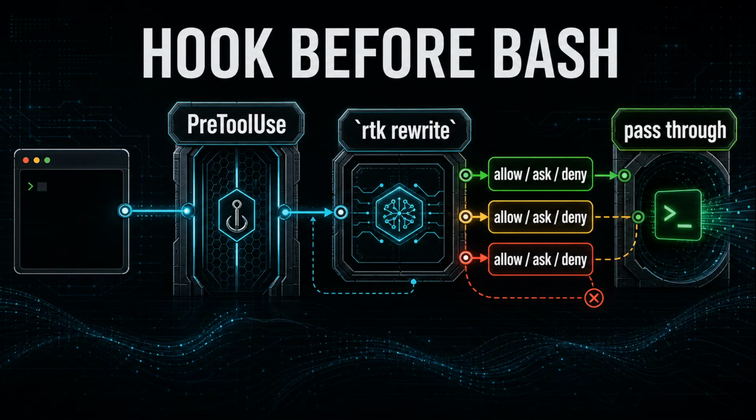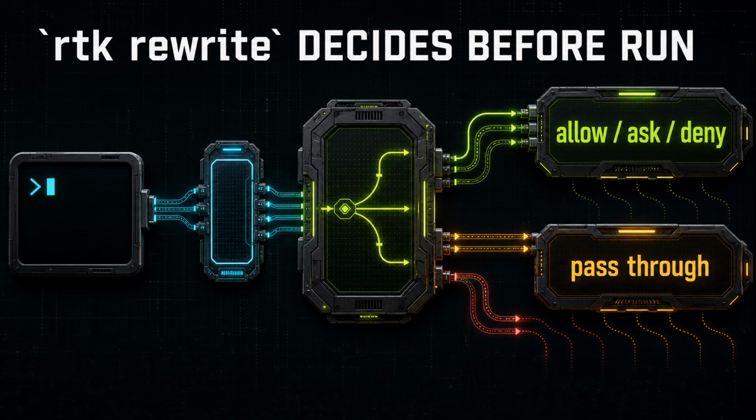With that usage model in mind, the strongest integration path is the hook. Wait, really? Why is the hook stronger than just remembering to type RTK? Because the environment can rewrite the shell call before it runs. For Claude Code, the documented path is a pre-tool use hook. The hook sees bash tool calls before execution and asks RTK what the command should become. So Claude can request git status, and the environment can turn that into an RTK filtered git status before the shell actually runs it. The key code detail is RTK rewrite.